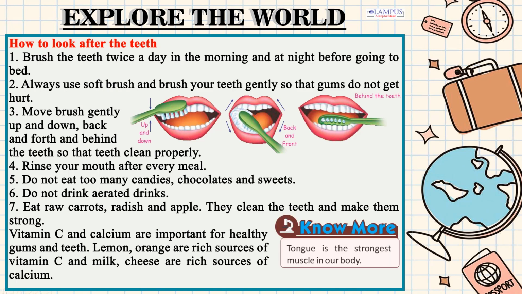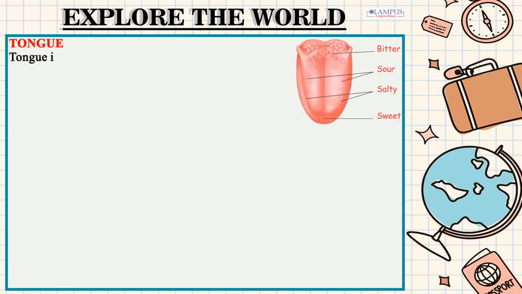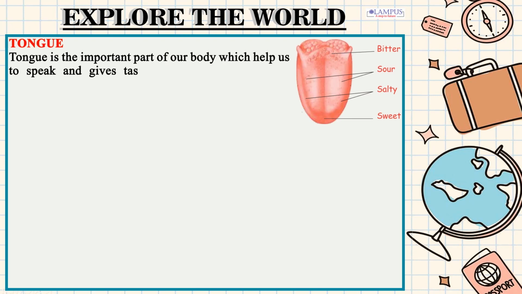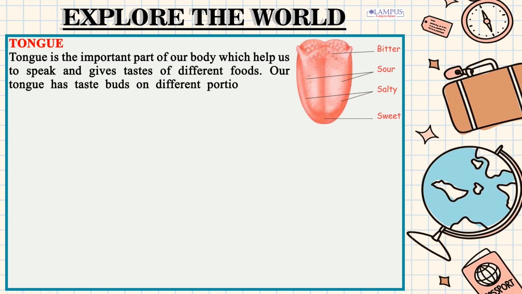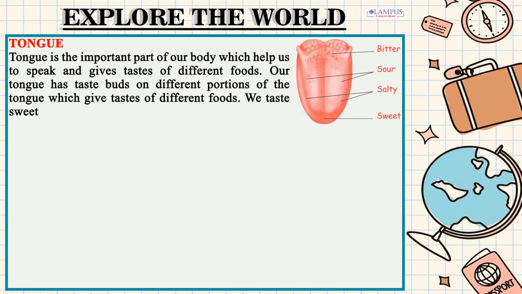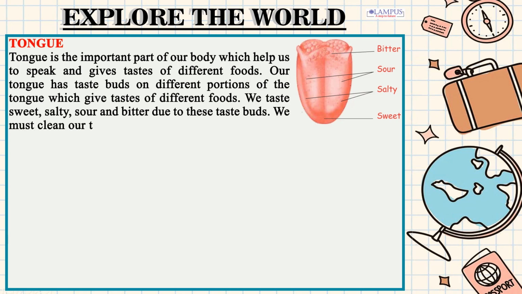Tongue is the strongest muscle in our body. Tongue is an important part of our body which helps us to speak and gives tastes of different foods. Our tongue has taste buds on different portions which give tastes of different foods. We taste sweet, salty, sour and bitter due to these taste buds. We must clean our tongue daily with a tongue cleaner.